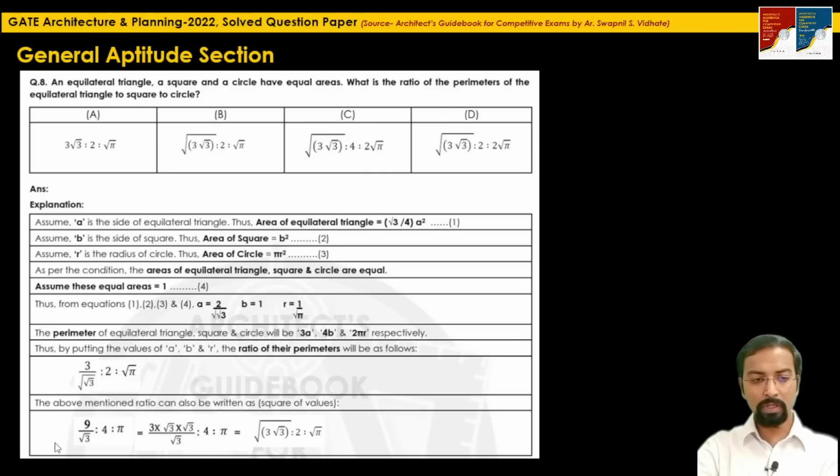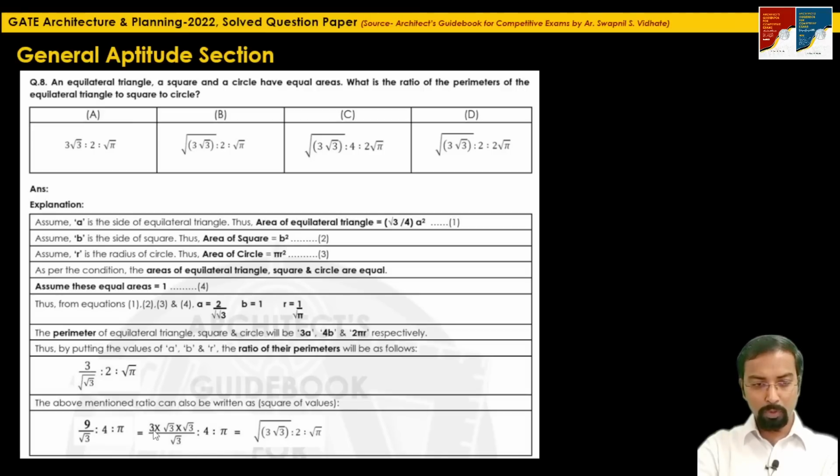The squares are also in the same proportion. So here 9 we can write as 3 into root 3 into root 3. 9 means 3 into 3, and the second 3 we have written as root 3 into root 3. So here root 3 will get cancelled, and 4 is to pi, the next values are as they are. So root 3 will get cancelled.